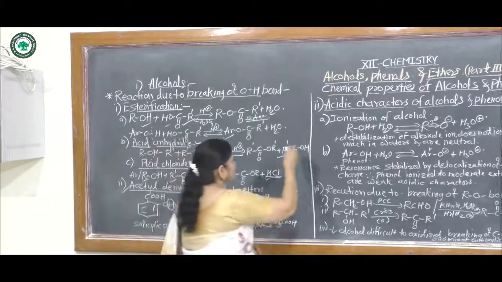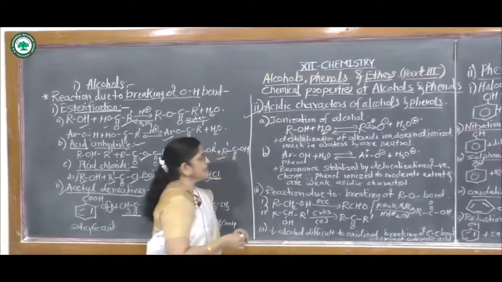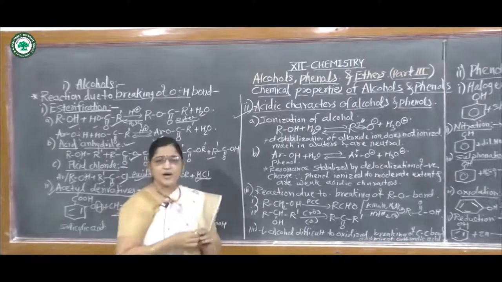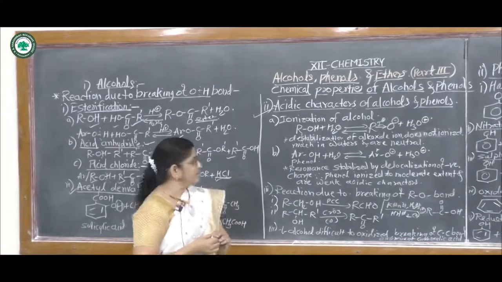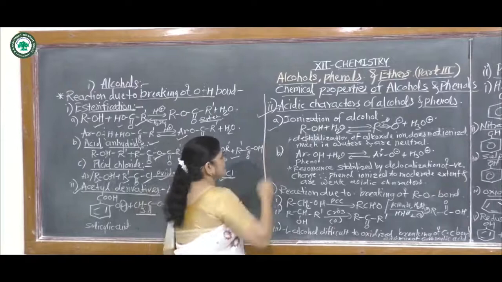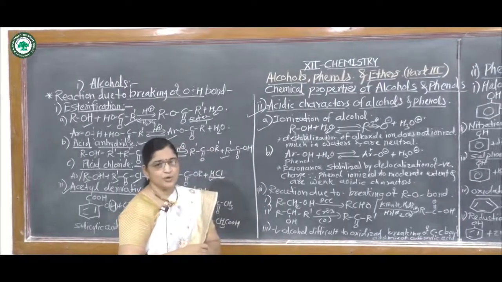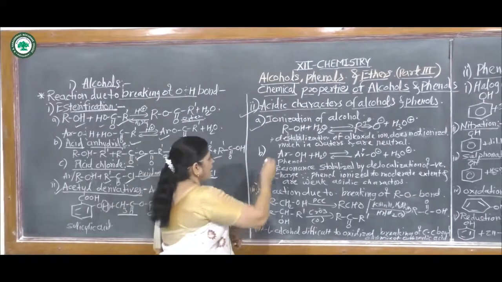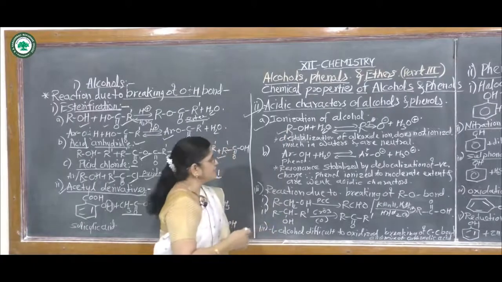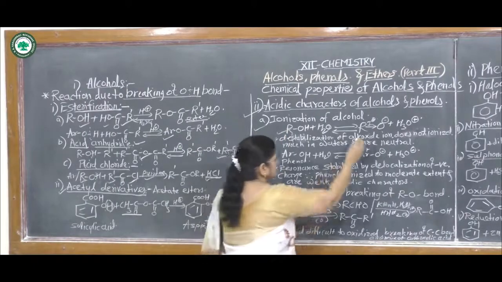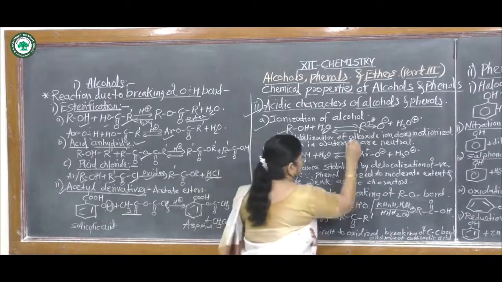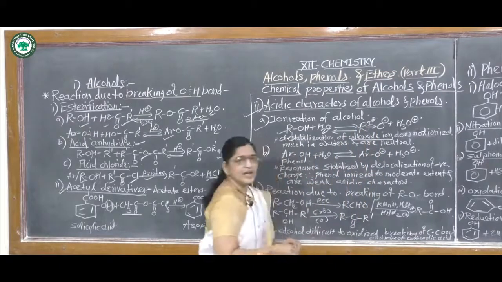Then the second reaction is the acidic character of alcohols and phenols. First of all, the acidic character of alcohols. If alcohols ionize in water, they give the alkoxide ion.